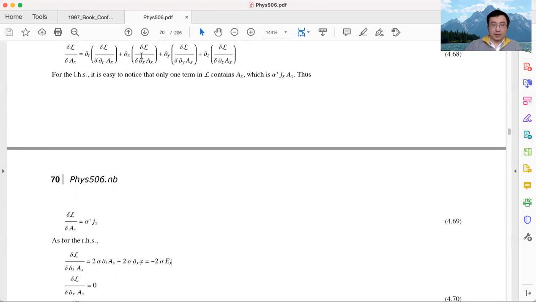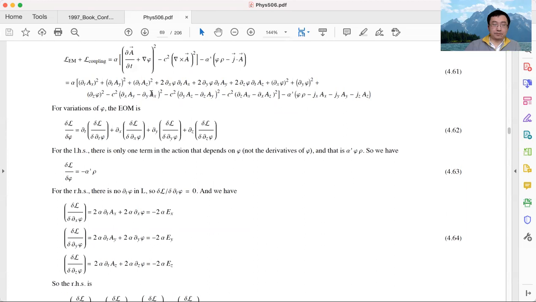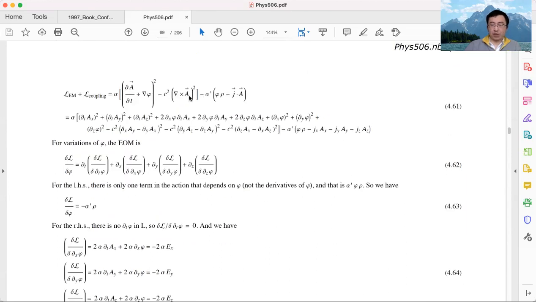And the second term has partial X AX. Let's go back to the Lagrangian density. Which term has partial X AX? This one doesn't, it is a time derivative of AX. This one doesn't either, there's no partial derivative.